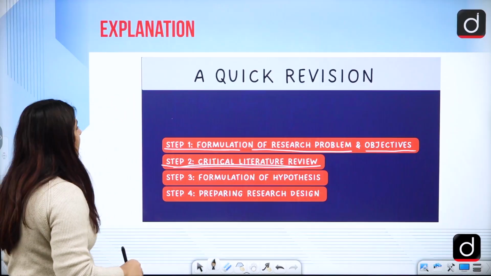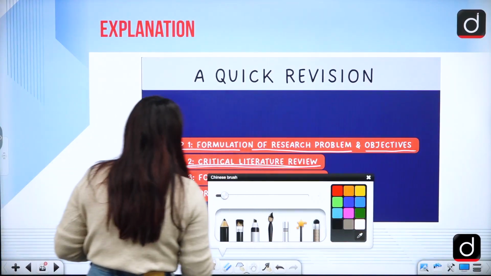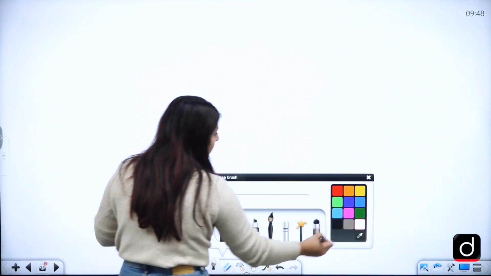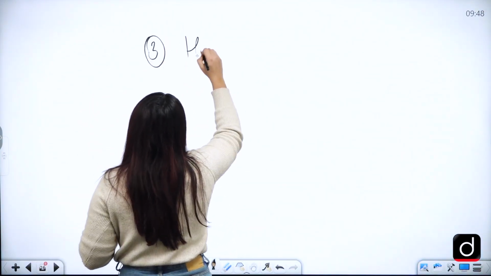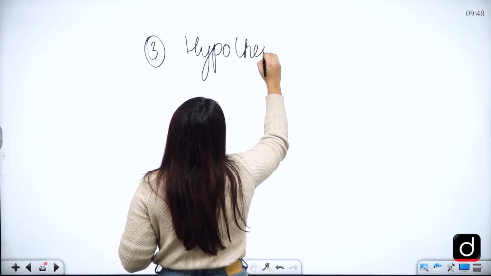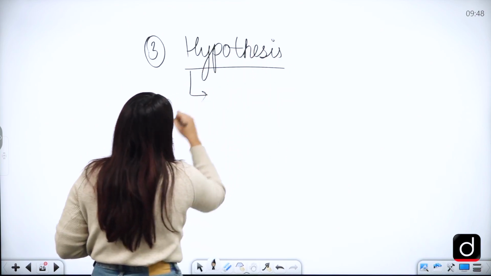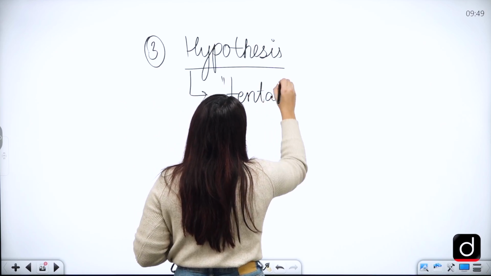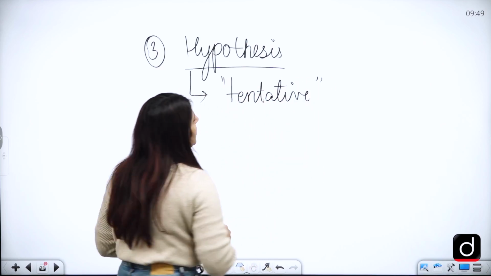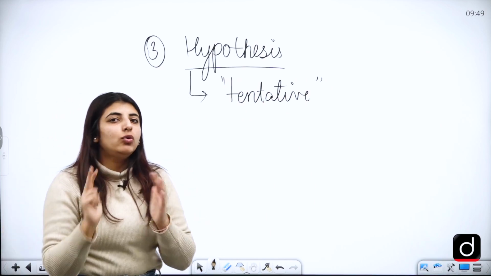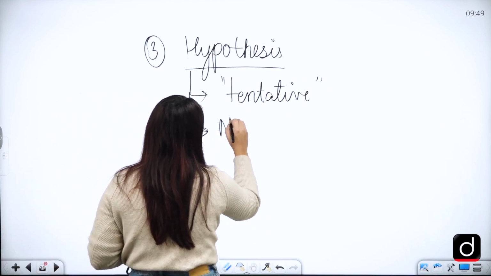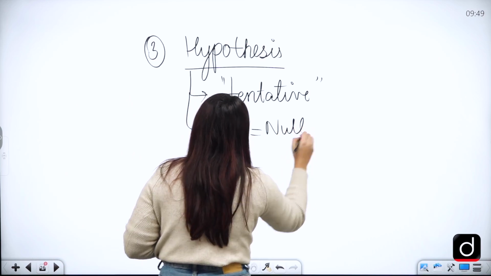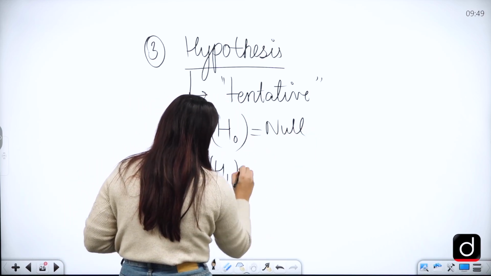Correct? Coming back to the third step that we have, in the third step, you are going to formulate the hypothesis. Now, when we talk about the formulation of the hypothesis, first of all, you all should know, and we have done this in one of the videos, that a hypothesis is something which is a tentative statement, a temporary statement, which the researcher wants to test, right? And we have two types of research hypothesis. One is null, which is denoted by H0, and the other one is alternative.